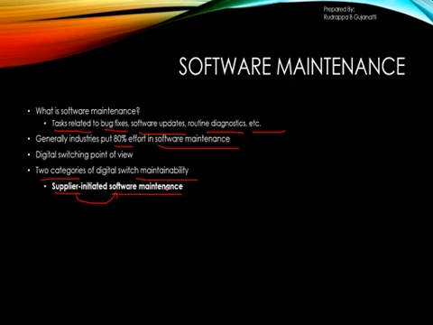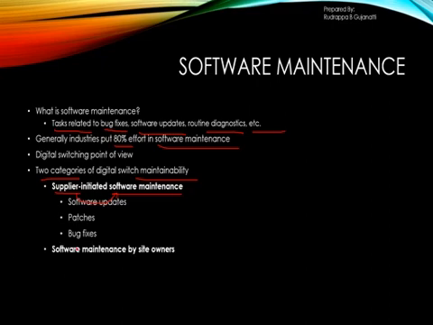So what all things come under supplier initiated software maintenance? We have the software updates, patches and the bug fixes.